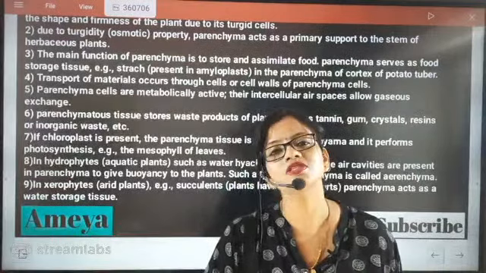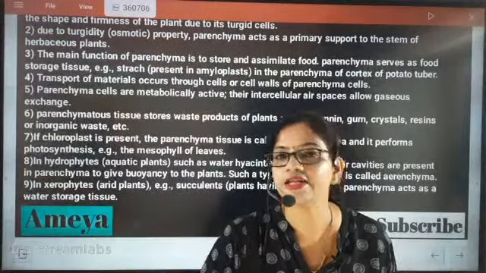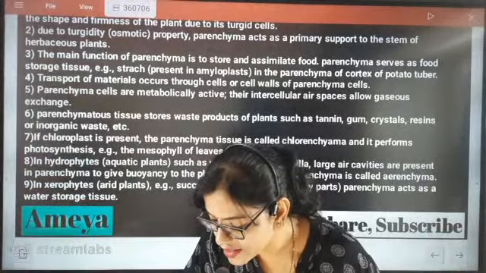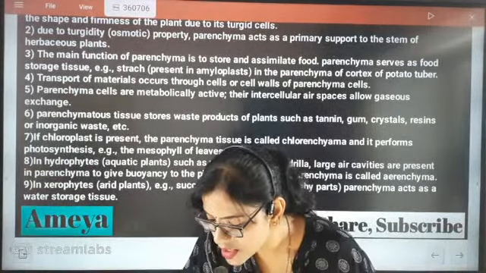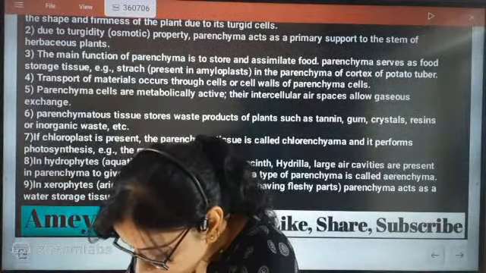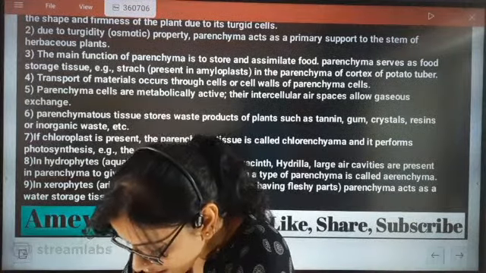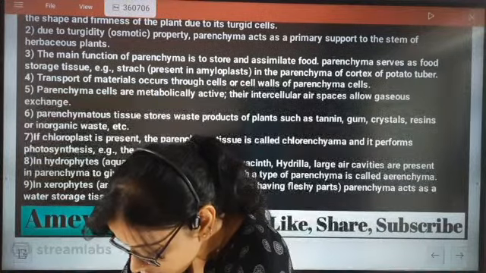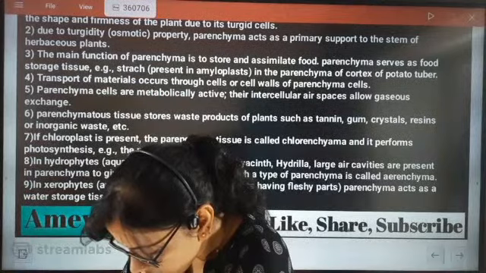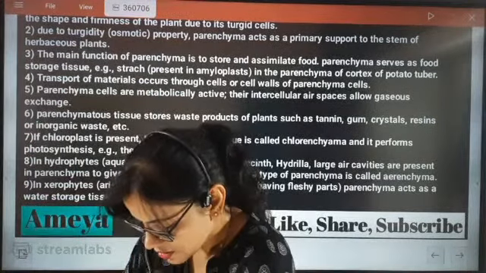These are the sections which we have already studied. Parenchymatic tissue is spherical and oval in shape, having a localized thickening in their cell wall.